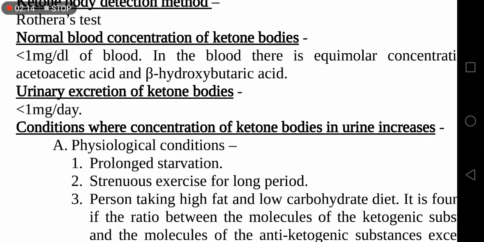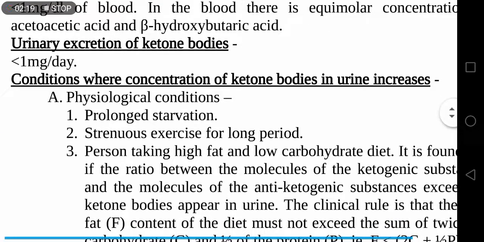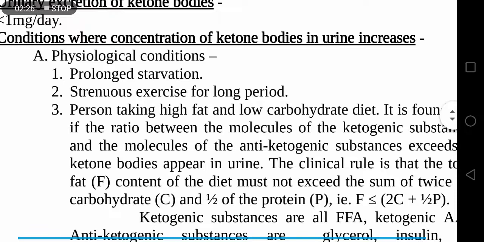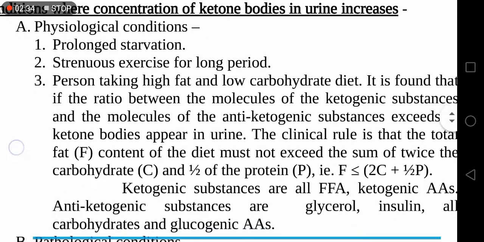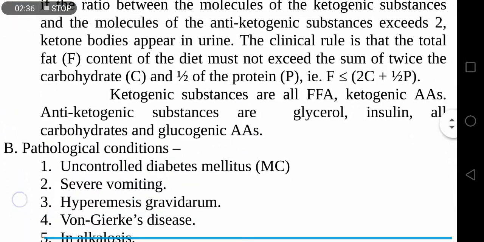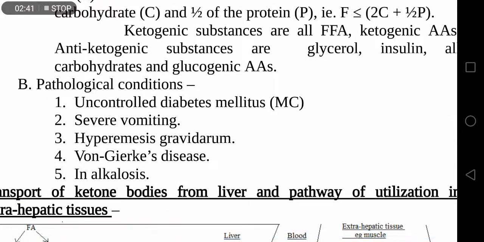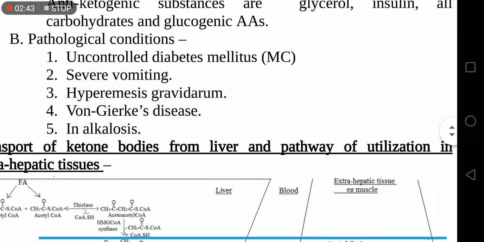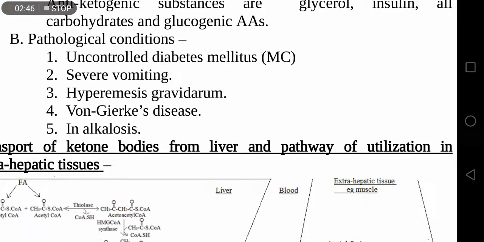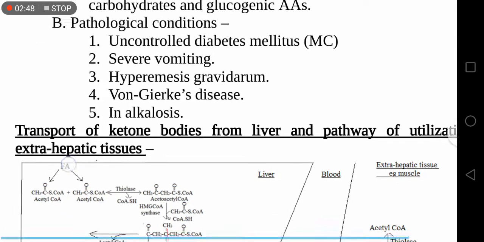Normal daily excretion of ketone body through urine is less than 1 milligram per day. Ketone body excretion in urine is increased, first in physiological conditions, that is in prolonged starvation, second in strenuous exercise for a prolonged period, and third in a person taking a high fat and low carbohydrate diet. Then pathological conditions: one is uncontrolled diabetes mellitus, second is severe vomiting, third is hyperemesis gravidarum, fourth is von Gierke disease, and fifth is alkalosis.